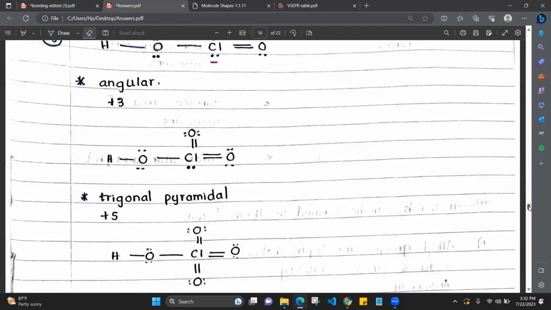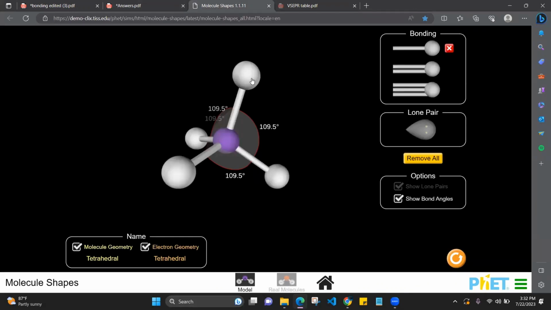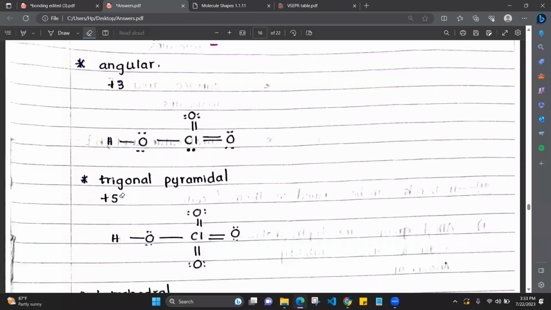And then HClO3. Okay. Around Cl, how many repulsive units? 1, 2, 3, 4 repulsive units. 4 repulsive units means the shape is tetrahedral. From the tetrahedral shape, if you take off the one lone pair, what is the shape? Trigonal pyramidal. So for trigonal pyramidal, what is the oxidation state? 1 gone, another one gone, another one gone, another one gone, another one gone. So 1, 2, 3, 4, 5, +5 oxidation state. Okay. Do you all understand how to get the oxidation state?